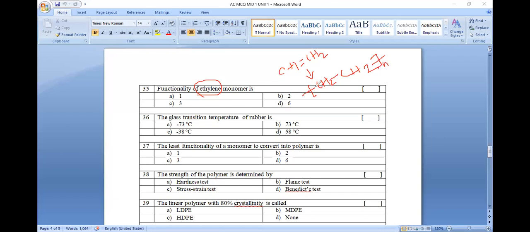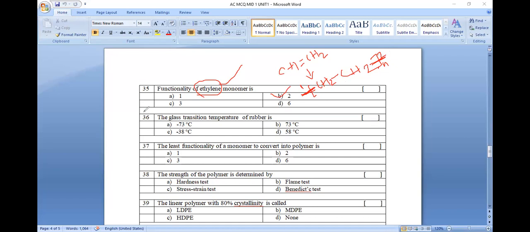How many monomers are added here? A monomer is added here, the first possibility, and a monomer is added here, the second possibility, right? The number of bonding sites identified to extend any polymeric chain. The bonding site value is 1 here, and the bonding site is 2. So the functionality value of ethylene is always 2. Polyvinyl chloride is 2, right? Like this.